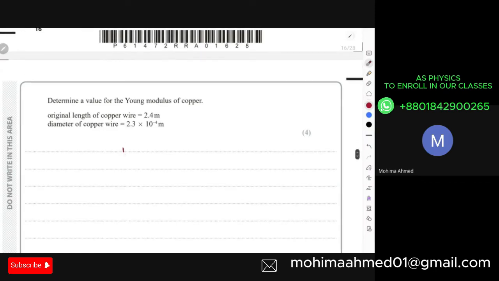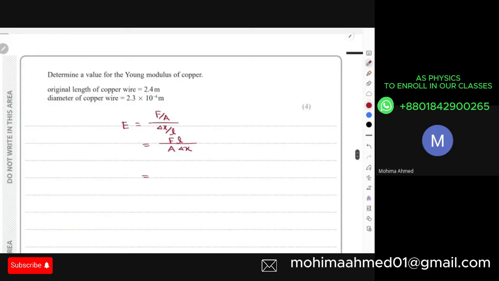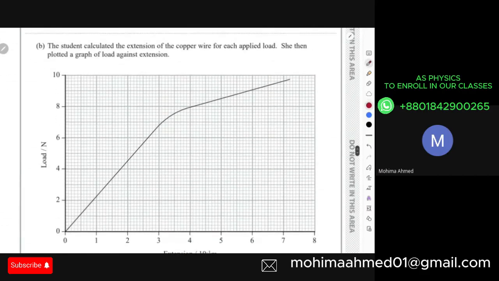From the derivations, Young modulus is actually stress over strain. Stress is force over area, divided by extension over length. If I rearrange it, it's going to be force, length, area, extension, right? So over here, how much was the force? I have to use the direct, linear section of the graph.